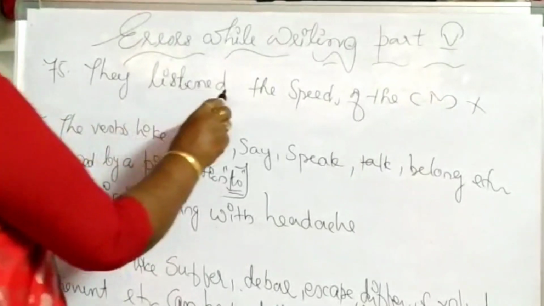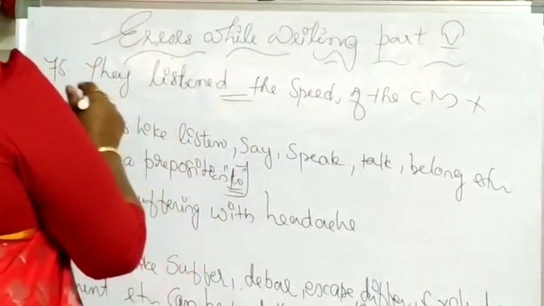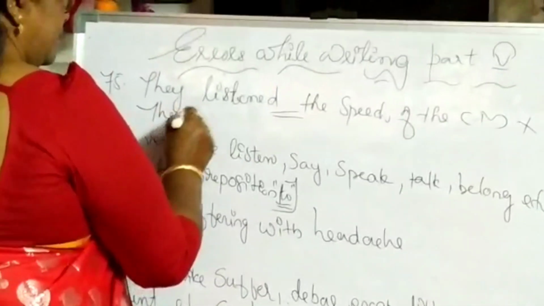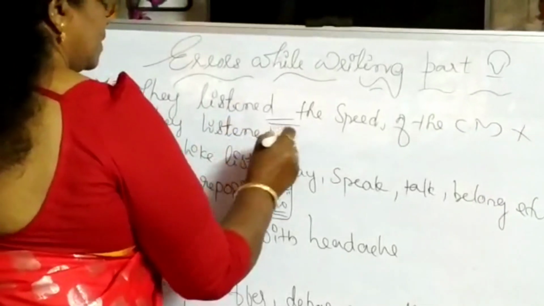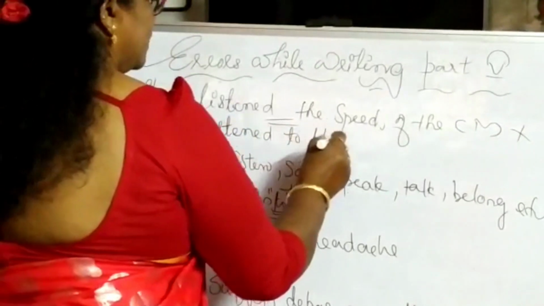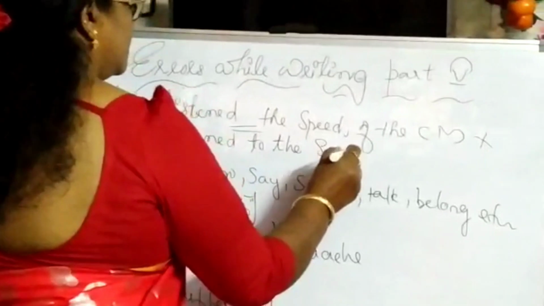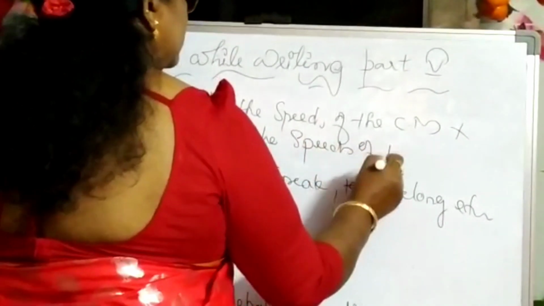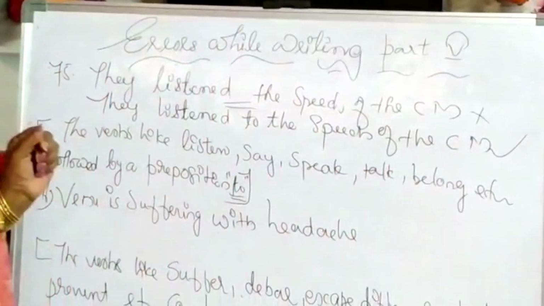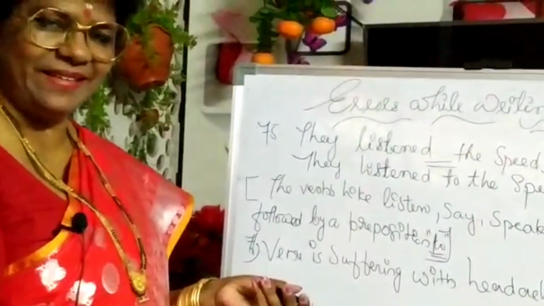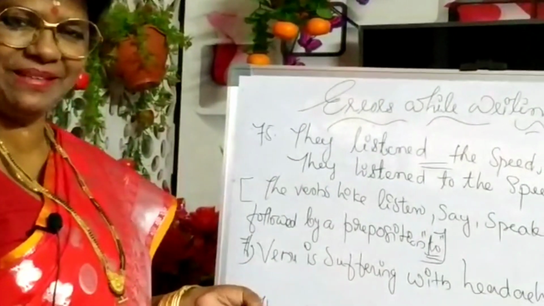So, here we have to add a preposition. They listened to the speech of the CM. This is correct. Got it? Are you all happy with me?